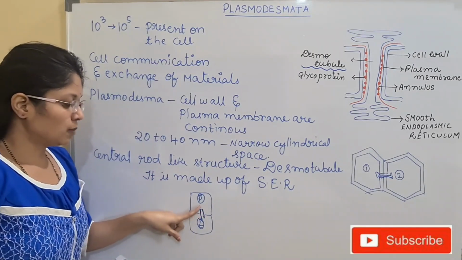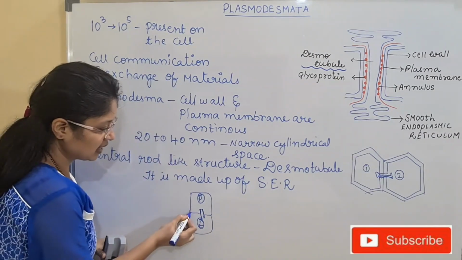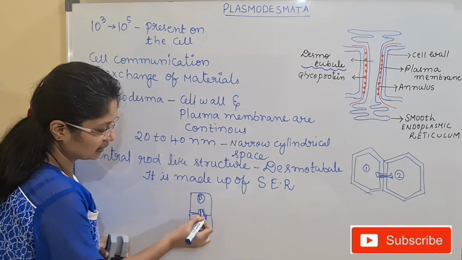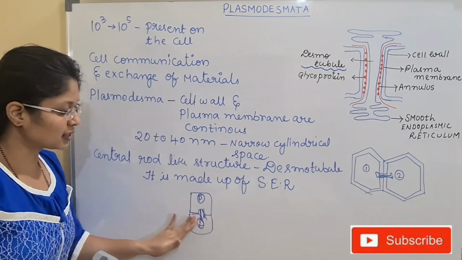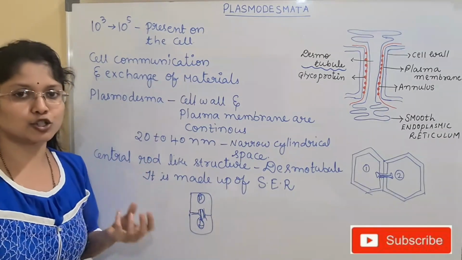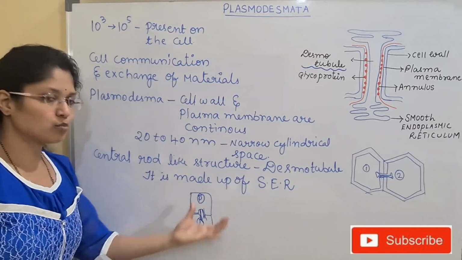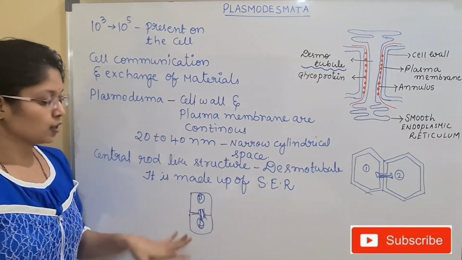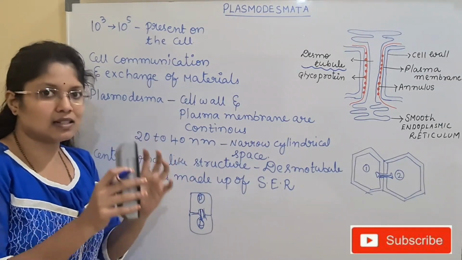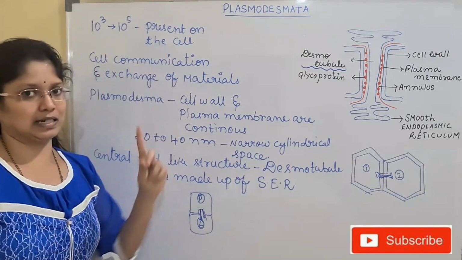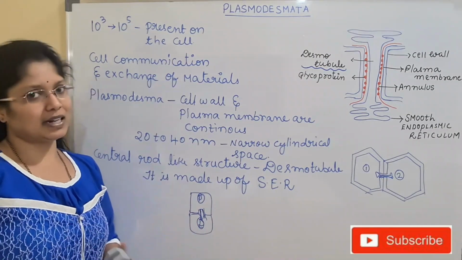Once the smooth endoplasmic reticulum creates a gap, what will happen? Immediately the cell wall and the plasma membrane will in turn be laid above this gap, and altogether this forms a channel-like structure which is known as plasmodesma, and many plasmodesma we call plasmodesmata. In the same manner, wherever the cells are joined together, the channels are formed at the time of cytokinesis, and all these channels are directly connected and exchange of materials takes place.